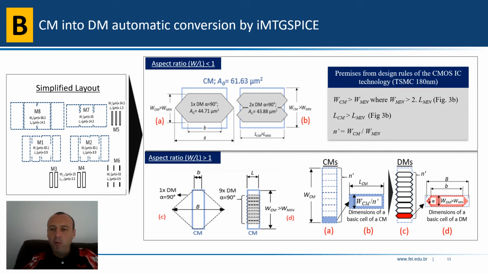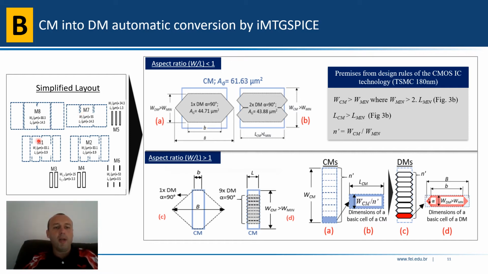Step B is to convert conventional MOSFETs of the meter OTA into diamond MOSFETs. As it is made automated by EMTG SPICE, I will present here the methodology and the procedure that we have considered in order to convert them.